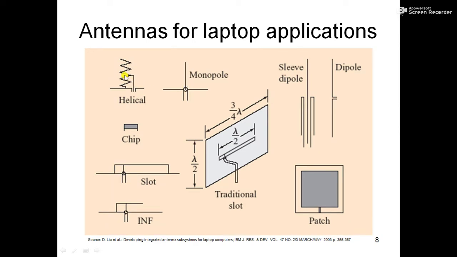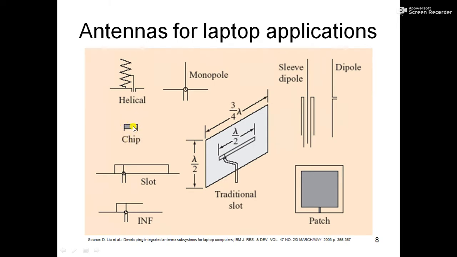So in many places we use this kind of helical structure, and on the top of the helical structure you will usually see a plastic cap. If you have seen the long monopole antennas in a Wi-Fi router or in a walkie-talkie, that is usually a helical antenna. The length is actually lambda by 4 only, but since it is helical, the physical length becomes small, and this is advantageous for low frequency applications. Similarly, we have something called a chip antenna. A chip antenna is a very small antenna.